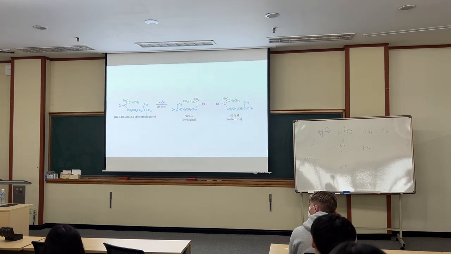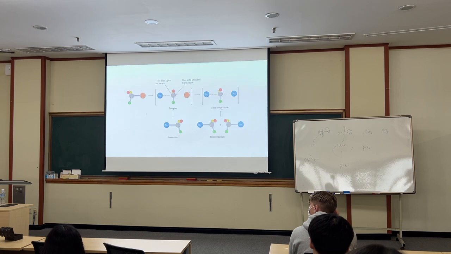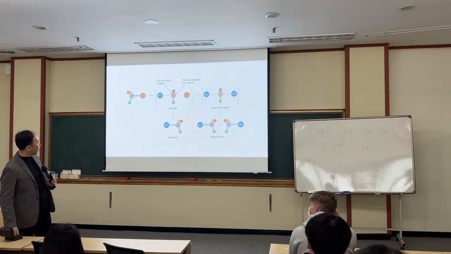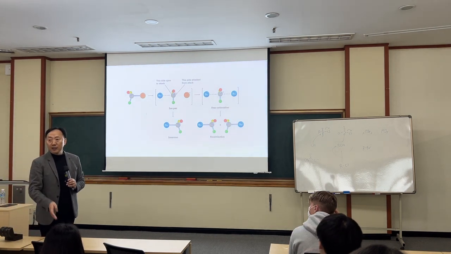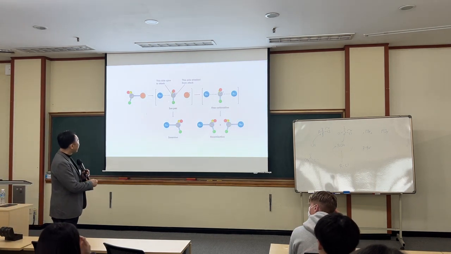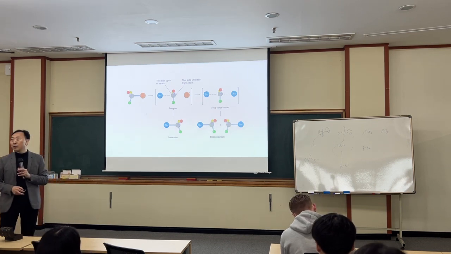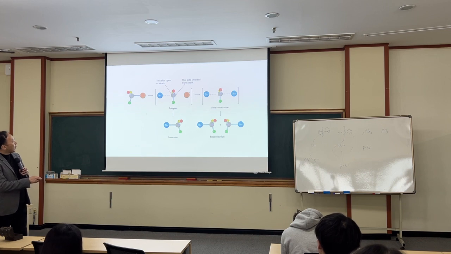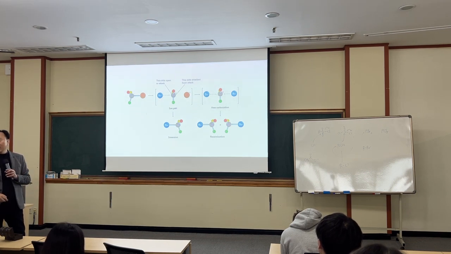SN1 and SN2 are mixed. If it's fully SN1, then you should get 50%, but there's a small amount of SN2 type of reaction also. The leaving group should leave permanently, but it's still nearby, hanging around as an ion pair.